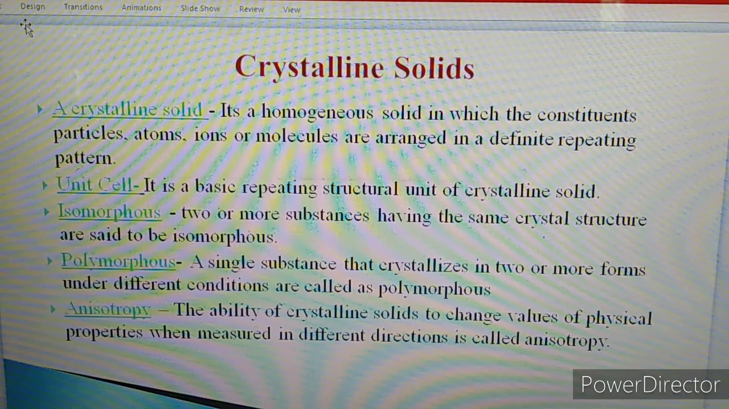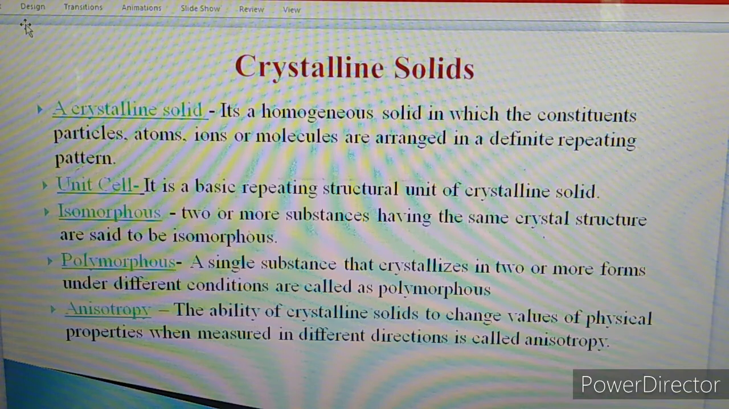Generally, crystalline solids show a property called anisotropy. So, one word is there. What is anisotropy? It is the ability of crystalline solid to change the values of physical properties when measured in different directions. This property is called anisotropy. May I repeat, what is anisotropy? Ability of crystalline solid to change the values of physical properties. Which physical properties? Suppose conductivity, refractive index, density. When the values of these physical properties are measured in different directions, then these values come out different. So this property is called anisotropy.